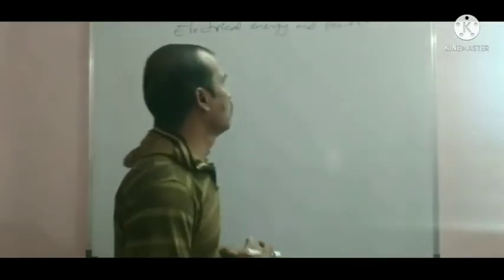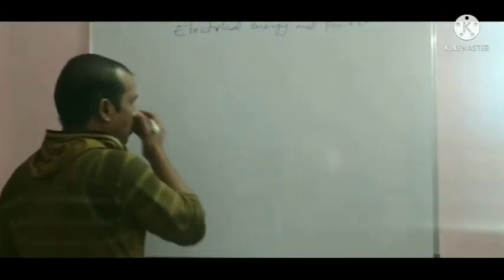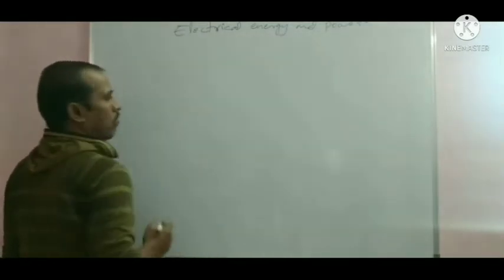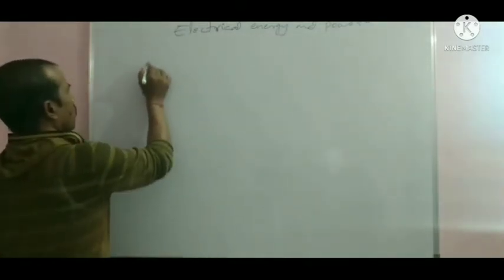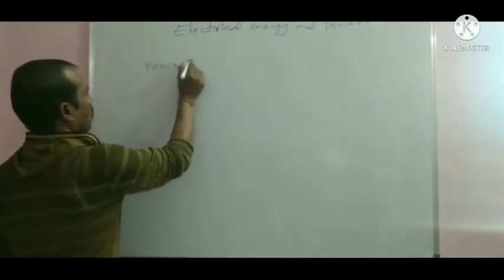Okay. Now, first of all, the power statement.